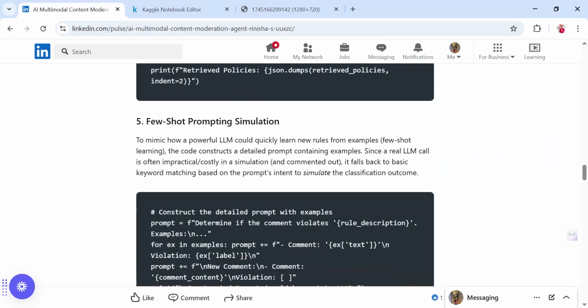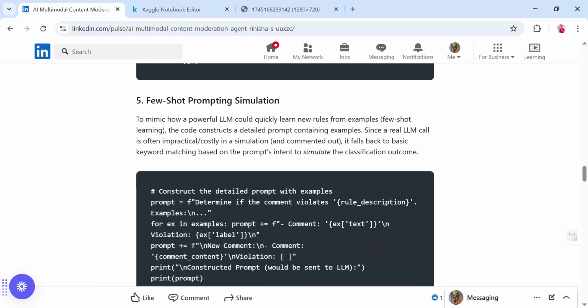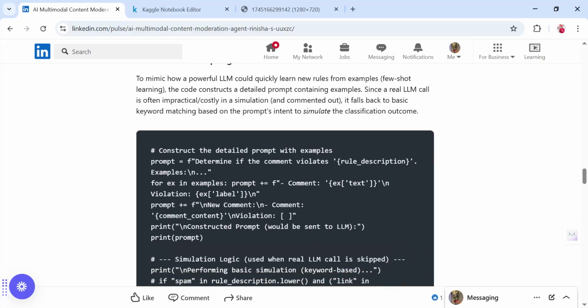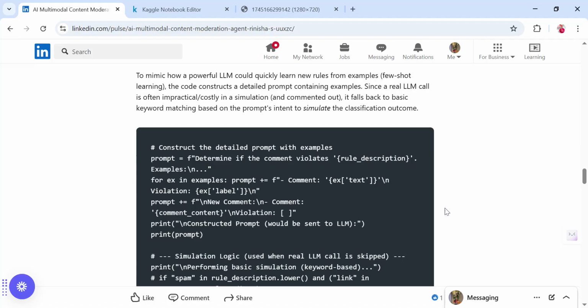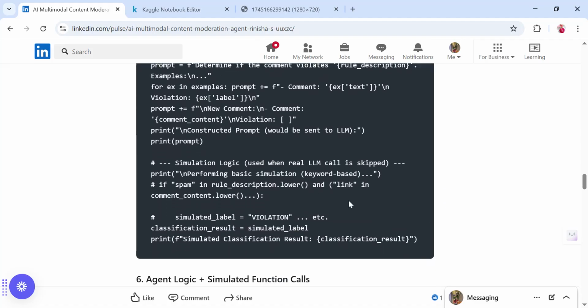And the next component here is few shot simulation. This is to mimic how a powerful LLM could quickly learn new rules from examples within the code itself. We have also built this agent using a few examples here.